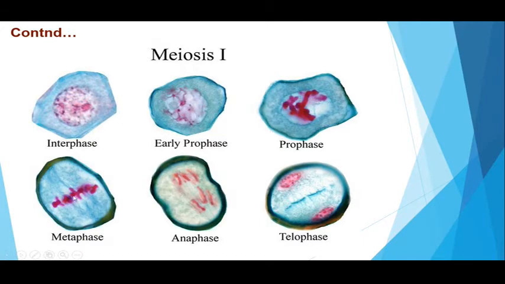In metaphase, we can see homologous chromosomes arranged along the metaphasic plate. In anaphase, we can see the movement of homologous chromosomes to opposite poles, and in telophase, the groups of chromosomes have reached their respective poles.